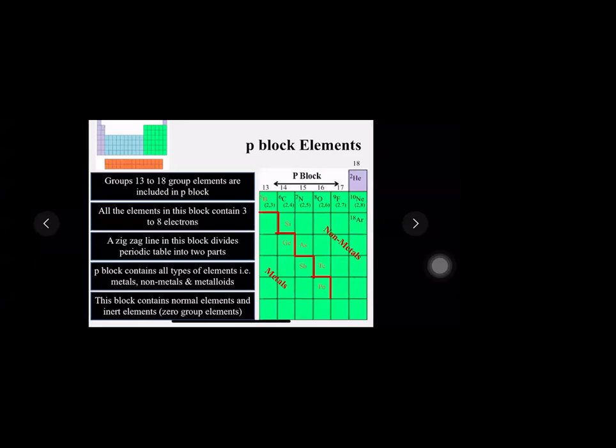So in P block, let us revise once again. क्या था P block में? Groups 13 to 18. Groups 13 to 18 contain 3 to 8 electrons in the last shell. It consists of a zigzag line which divides the entire periodic table into two parts. Elements present on the left hand side are metals and right hand side are non-metals. And elements bordering the zigzag line are metalloids.